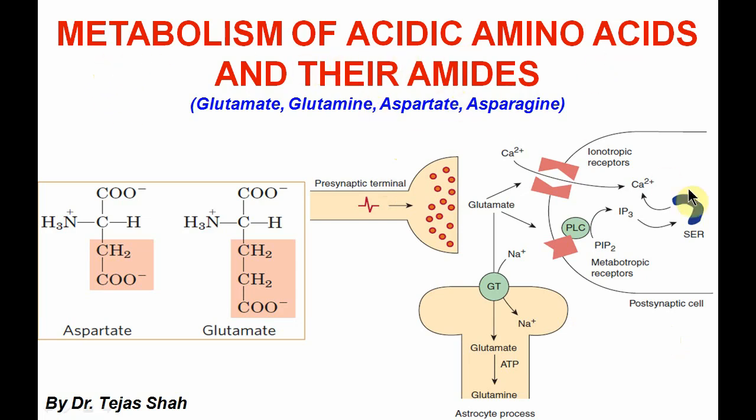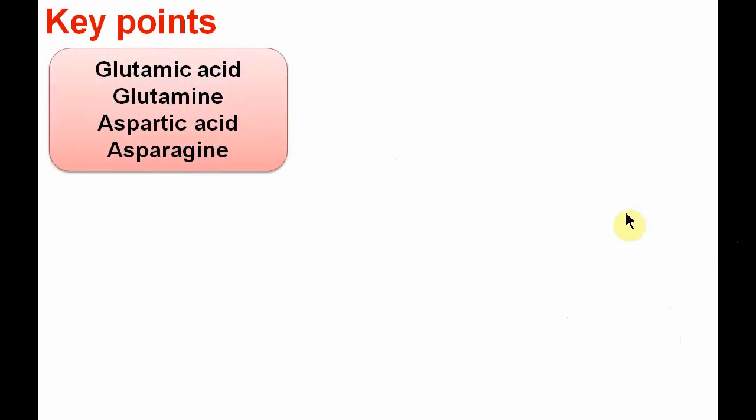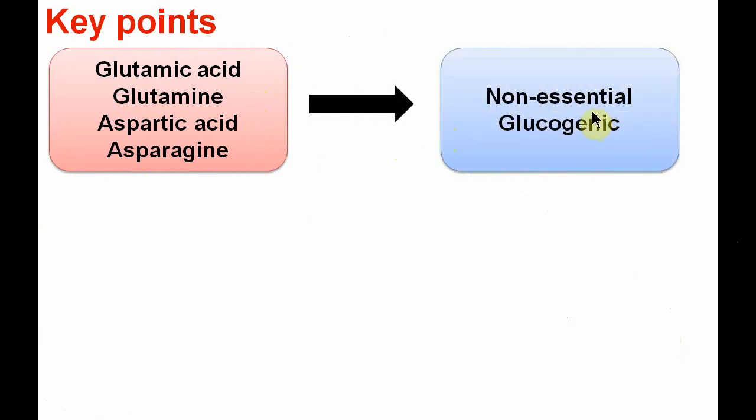Today we will see about the metabolism of acidic amino acids and their amides. So let us first see some key points. Glutamic acid, glutamine, aspartic acid and asparagine all are non-essential and glucogenic amino acids.